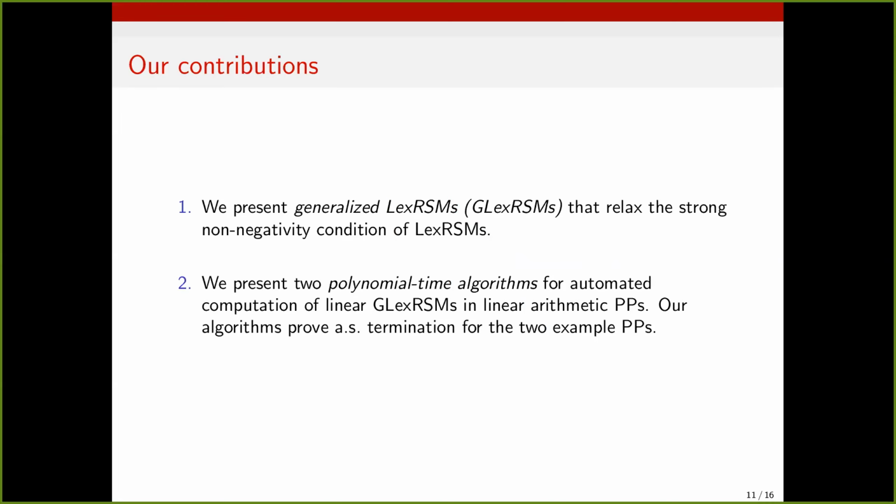So we can show that strong non-negativity is indeed a limitation in practice, and in this work our contributions are twofold. So first, we present generalized Lex RSMs, or G-Lex RSMs, that relax the strong non-negativity condition. And second, we propose two polynomial time algorithms for the automated computation of linear G-Lex RSMs in linear arithmetic probabilistic programs. Here, linear G-Lex RSM means that every component at every location is given by a linear expression. And while I will explain later why we have two algorithms, I will for now note that our algorithms prove almost sure termination of these two motivating examples that I presented in the previous slides.